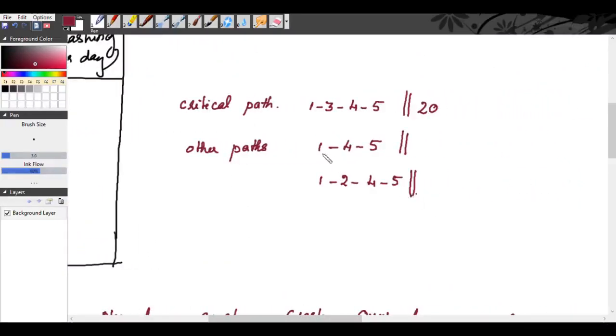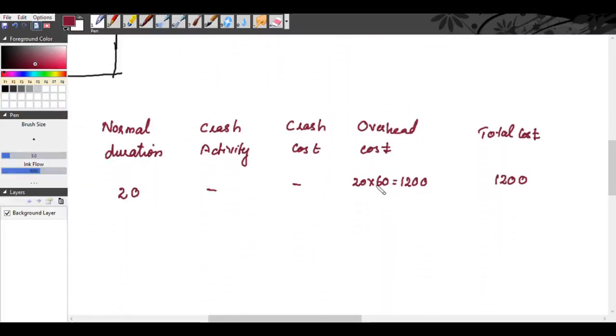So for 1, 4, 5, the duration is 17 days, and for 1, 2, 4, 5, the duration is 16 days. Now we are crashing the activity for 1 day, right?